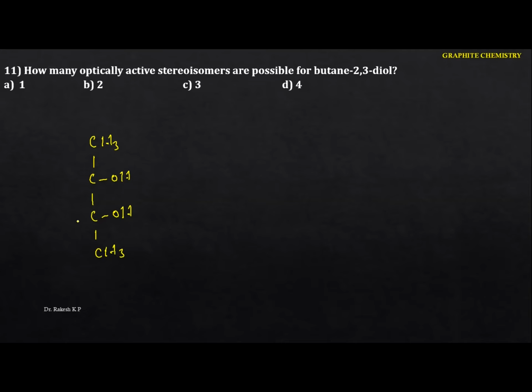You just identify the total number of isomers. First you have to identify the total number of isomers, then you have to identify the optically active ones. Here this is a chiral carbon, this is also a chiral carbon. We can use the equation 2 power n, that is 2 power 2. The total number of isomers will be 4. Okay, we got the first one.